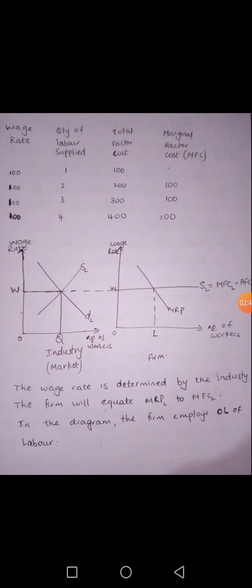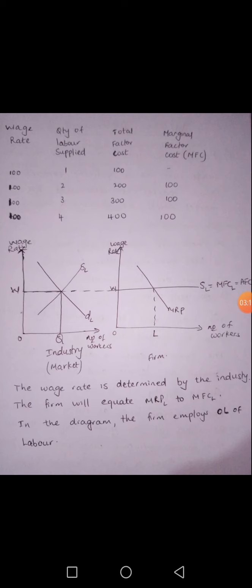We have to superimpose the marginal revenue product of labor on the supply curve to determine how many workers will be employed by the firm. So if MRP is the marginal revenue product of labor and SL is the supply curve, the firm will employ OL workers at wage rate OW.